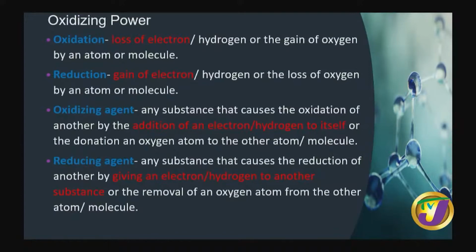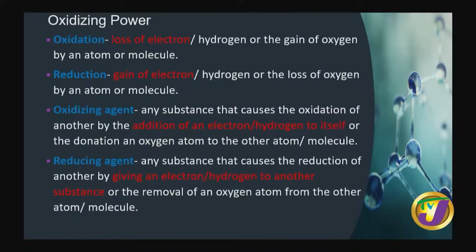Oxidation is the loss of an electron or hydrogen or the gain of oxygen by an atom. And it makes sense. If it's being oxidized, it should be gaining oxygen, right? Or losing hydrogen or electrons. Reduction is the opposite of oxidation. So it is the gain of an electron or hydrogen or the loss of oxygen by an atom or molecule.